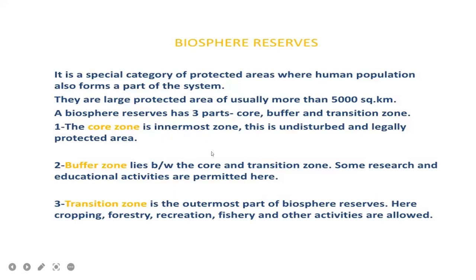So core means it is the innermost zone. So it is an undisturbed and legally protected area. Buffer zone means it is present between the core and transition zone, and some research and educational activities are permitted in the buffer zone. And the third one is the transition zone. So it is the outermost part of the biosphere reserve. So here cropping, forestry, recreation, fishery and other activities are allowed.